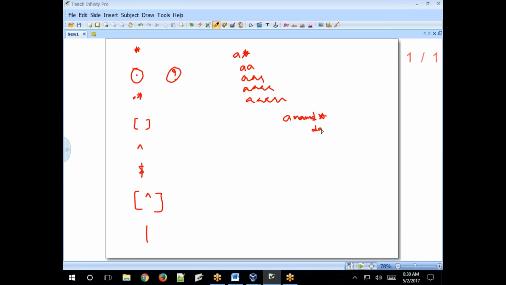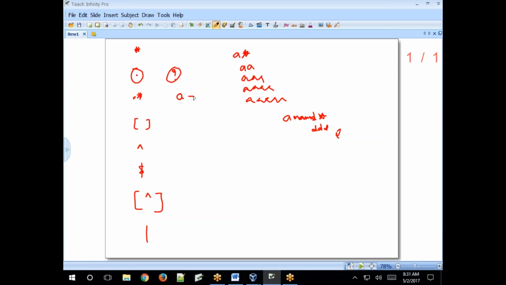If the D is repeated, then it will print that line when you use the grep command. Okay, not the whole word, only the preceding character, the D here. So dot represents a single character, and dot asterisk represents zero or more characters.